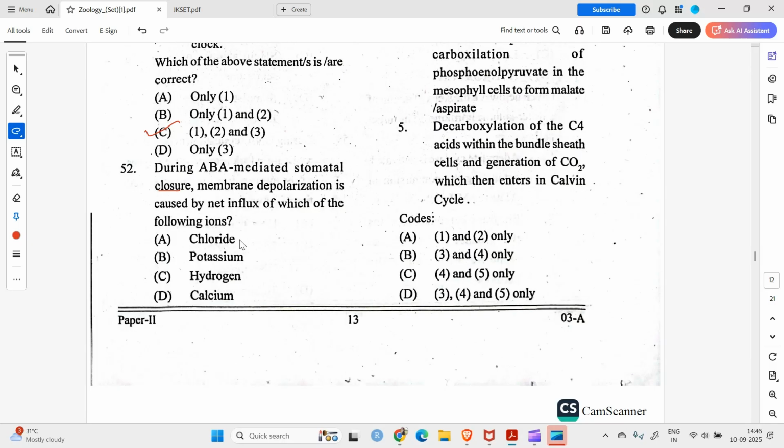Chloride? No, chloride is actually pumped out, so this shouldn't be it. Potassium? The entry of potassium is prohibited. Hydrogen? No, not much. And calcium? Yes, calcium is pumped into the cytoplasm, so this should be calcium. Okay, 52's answer should be D.